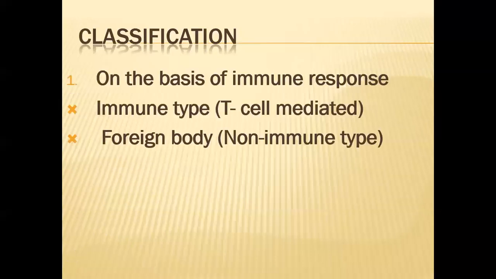Now, the classification of granuloma. The first classification is on the basis of immune response. Number one is the immune type, which is the T cell mediated type of immunity. Second is the foreign body granuloma, which is the non-immune type. So on the basis of immune response, we divide this inflammation into immune type or non-immune type.